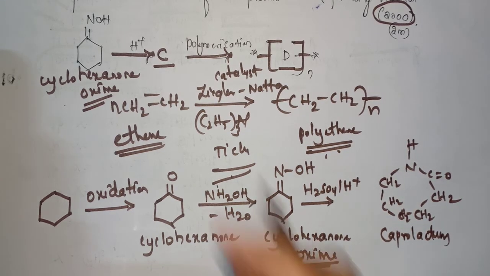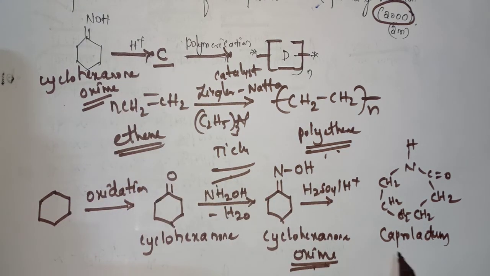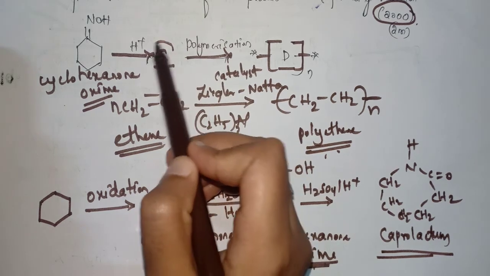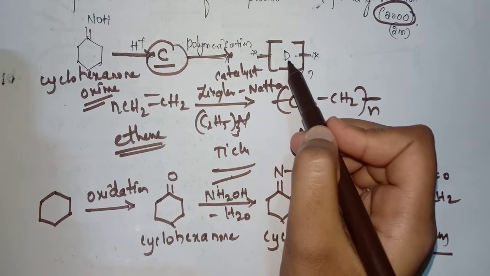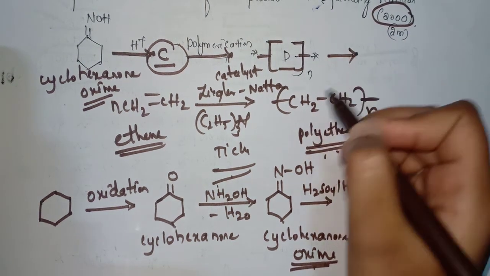So by this reaction, that is cyclohexanone oxime and H plus, we will obtain caprolactam. We already know that caprolactam will give rise to nylon 6. So here the C structure is caprolactam. We have to find the D. So when this caprolactam undergoes hydrolysis under high temperature, we will obtain a polymer that is nothing but nylon 6. I will directly write it.